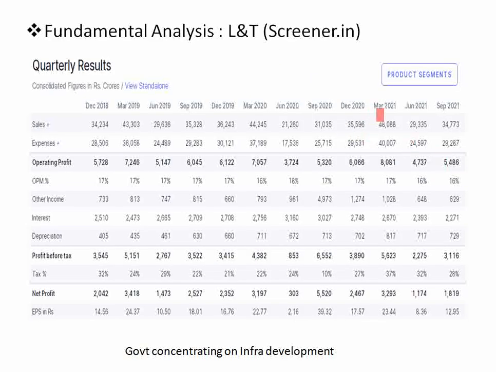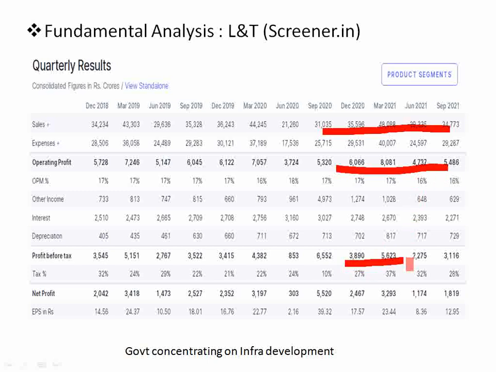This is the quarterly results. We can see quarterly results have improved over the last few quarters, and operating profit also shows considerable growth, and over the years it is also a good one.